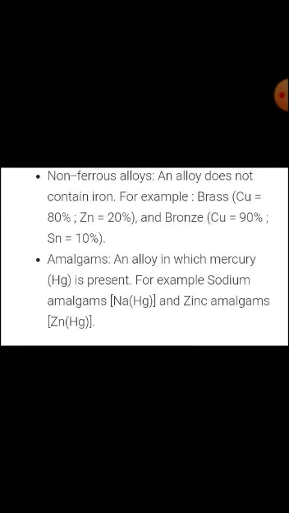Amalgam is another kind of alloy in which one constituent must be mercury. An alloy in which mercury is present is known as an amalgam, for example sodium amalgam and zinc amalgam. In sodium amalgam, the constituents are sodium and mercury, and in zinc amalgam, the constituents are zinc and mercury.